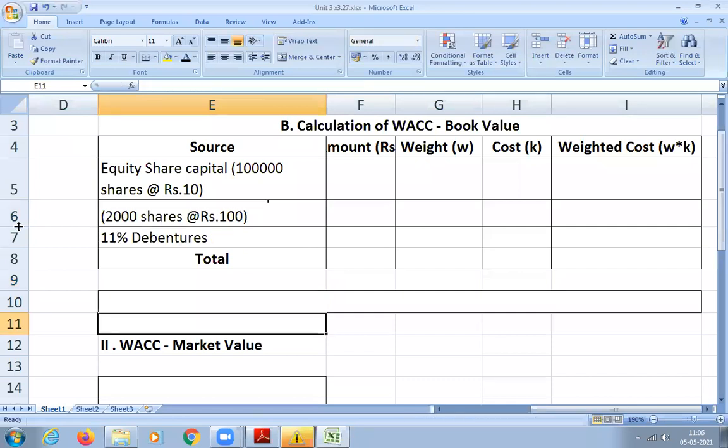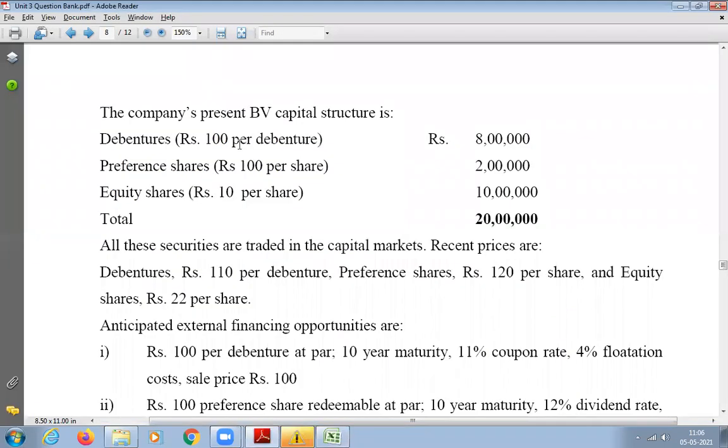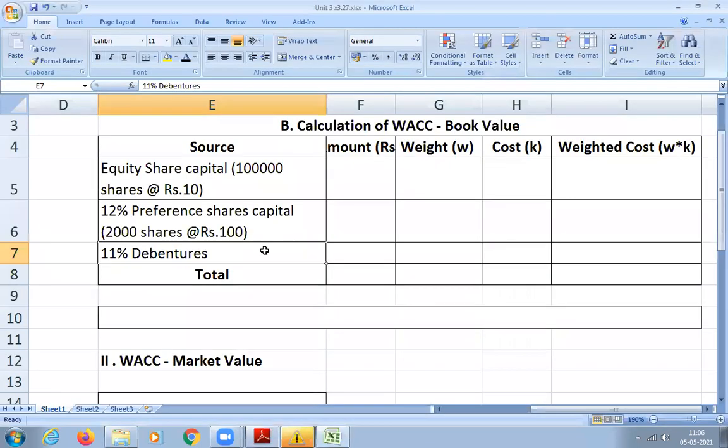Next, debentures. How many debentures do we have? 8 lakhs divided by 100, how much? 8,000. The number of debentures is 8,000, at the rate of rupees 100 each.